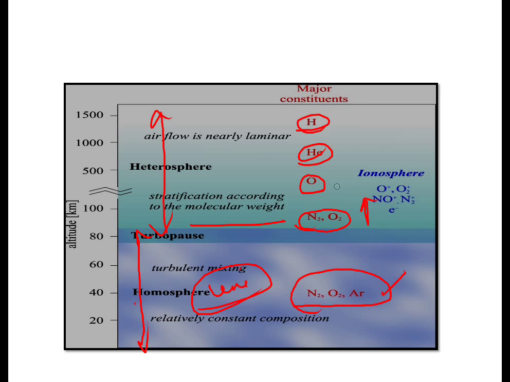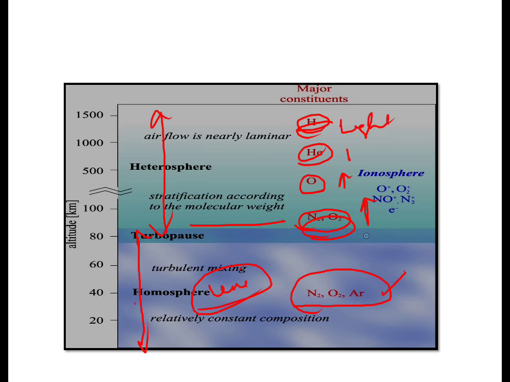At higher altitude ionization takes place because the temperature is very high in this region. Hydrogen is a very light particle compared with nitrogen and oxygen, so it can escape the earth's gravity and float in the outer atmosphere. That's why it is in the outer layer, and molecules with higher molecular weight are close to the earth's surface.